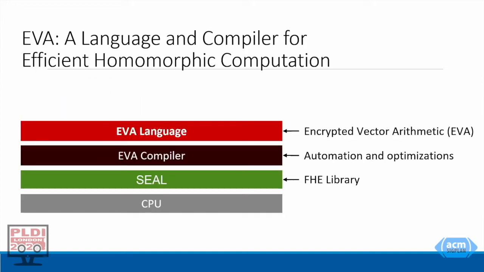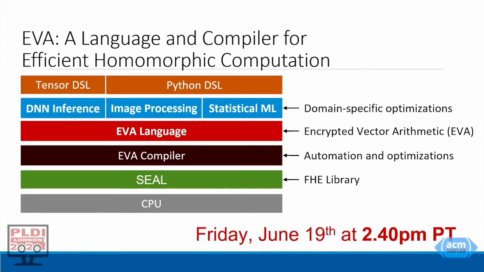In this work, we introduce a language and compiler called EVA. The language provides encrypted vector arithmetic instructions that hides the cryptographic details from the programmer, and the compiler automatically generates optimized FHE programs that can run on multi-core CPUs using FHE libraries like SEAL. EVA can also act as a target for domain-specific compilers.